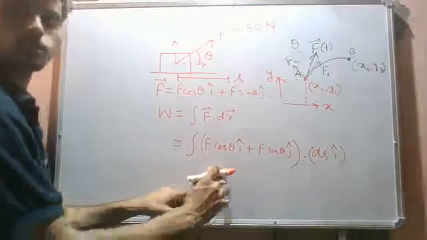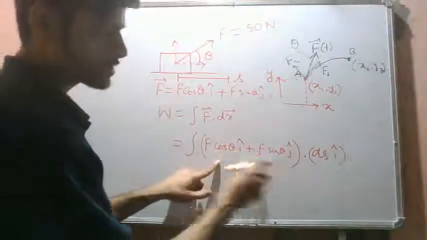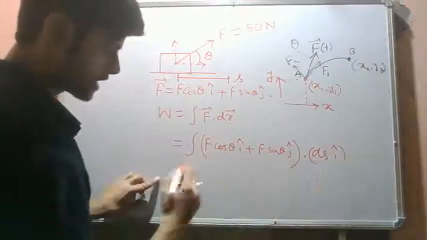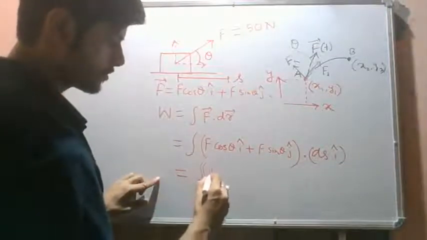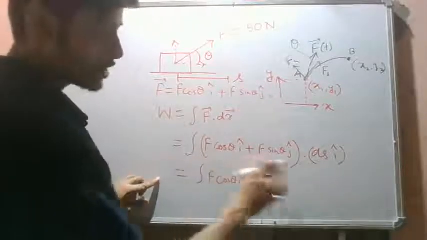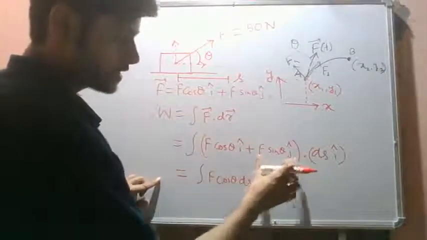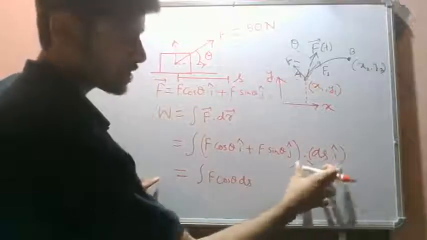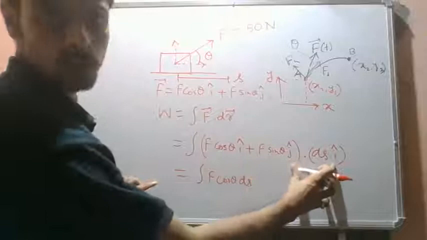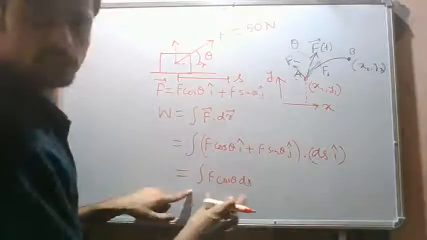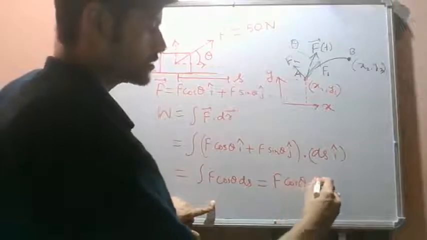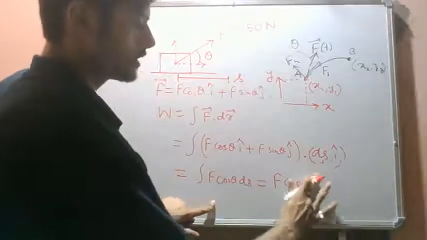So if we evaluate this dot product, you see f cos theta dotted with this i cap, we can certainly write it as integral f cos theta ds, i dot i is 1. And this component when dotted with this, j dot i is 0. So this j dot i is 0. So this component will not contribute to any work done. So this integral f cos theta ds can be written as f cos theta times the displacement, right?